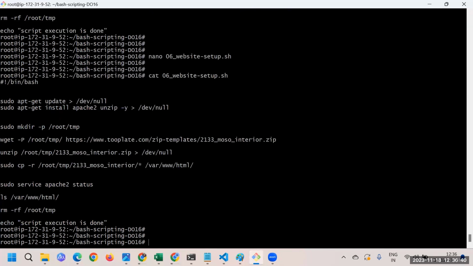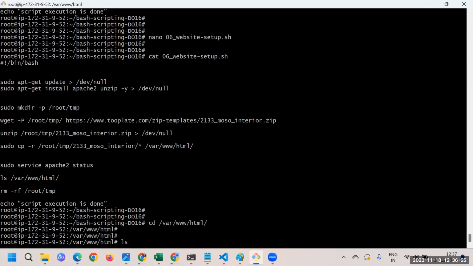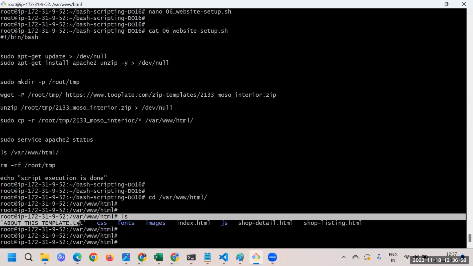So these are the few changes. Now we have already executed this script, and as per that you can see at the /var/www/html location that we have got the stuff here. We are done copying our code to the www html location, and at this point I should be able to access the website also. Do you agree with me on this point, guys? What I'm saying is that we are done with the website setup, right? So we should be able to see the website now, correct?